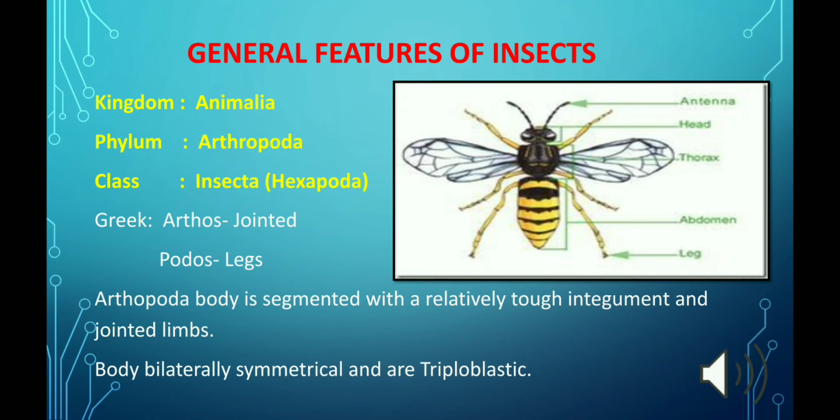The term arthropoda is derived from a Greek word where arthros means jointed and podos means legs. Another feature of arthropoda is their segmented body and jointed limbs, which we can also call jointed legs. And if we consider their body plan, then it is bilaterally symmetrical and they are triploblastic in nature.